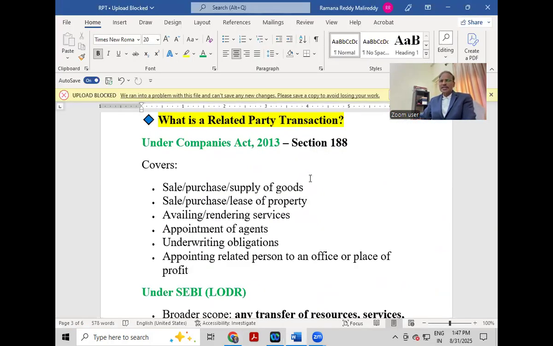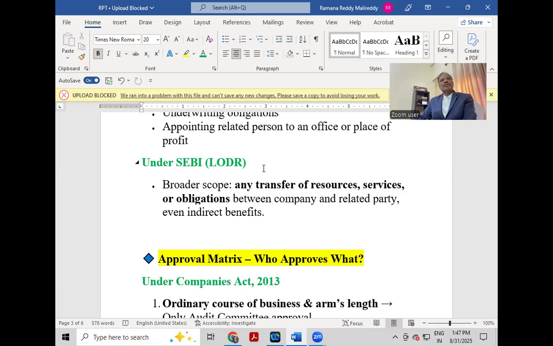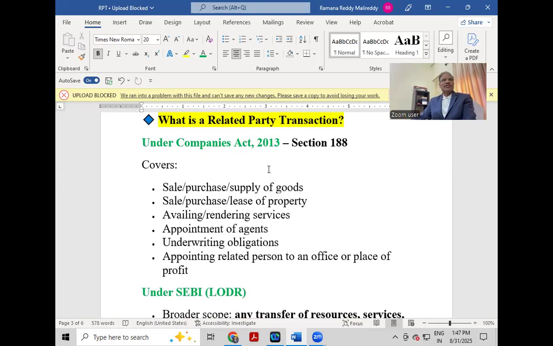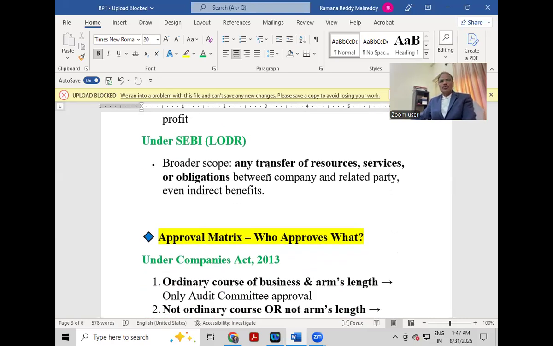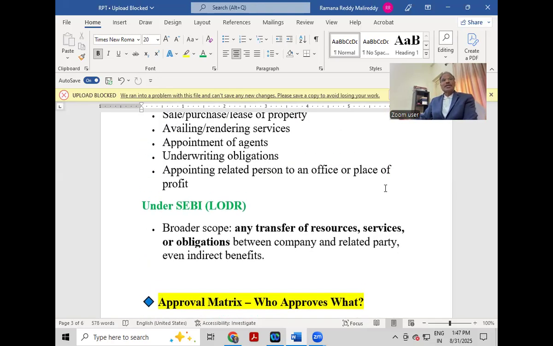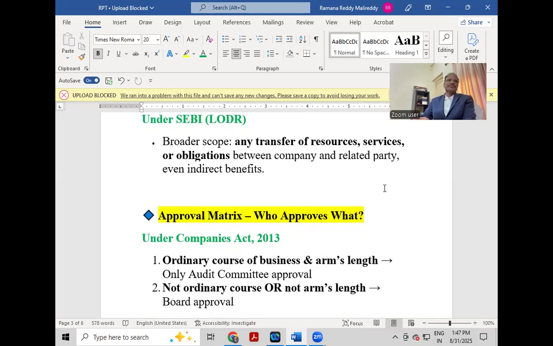What is a related party transaction under the Companies Act 2013? I have also shown Section 188. You can go through Section 188. And under the SEBI LODR regulations, related party transactions have a broader scope. Any transfer of resources, services or obligations between the company and a related party, even indirect benefits, comes under related party transactions under the SEBI LODR regulations for listed companies.